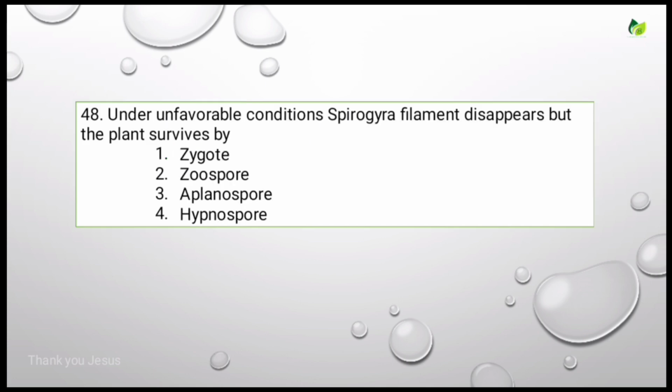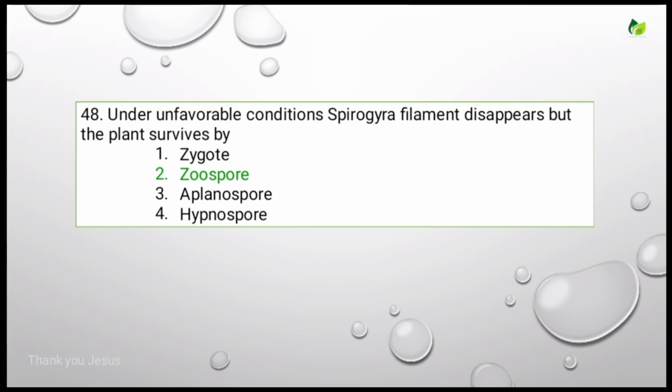Under unfavorable conditions, Spirogyra filament disappears but the plant survives by. Options are zygote, zoospore, aplanospore, hypnospore. Please correct the option here: the second one is zygospore, not zoospore.